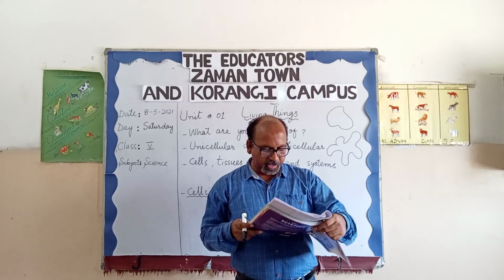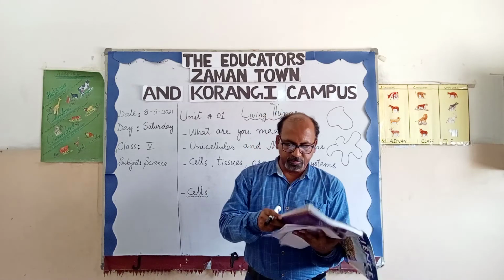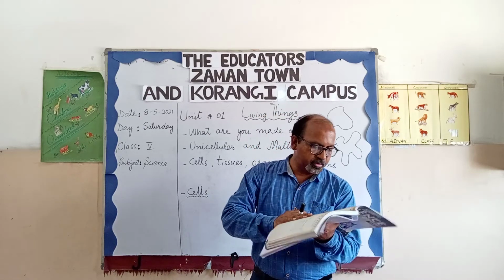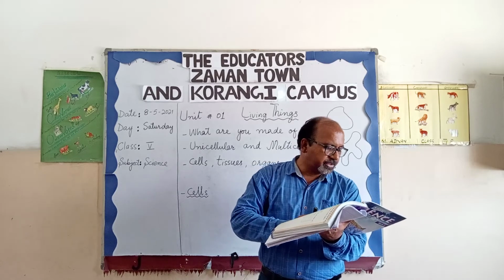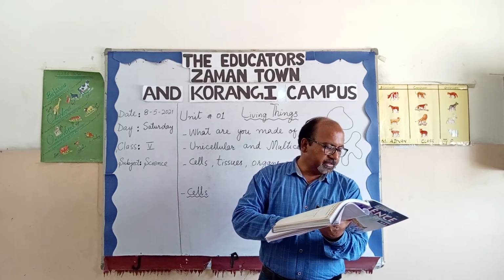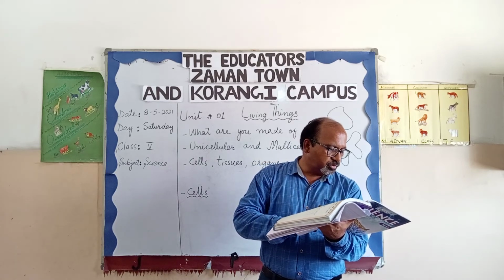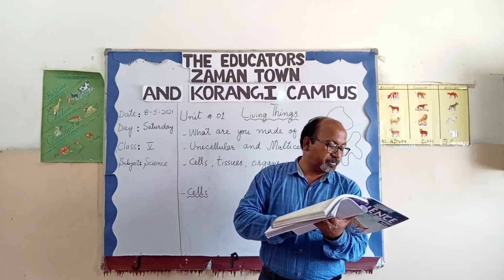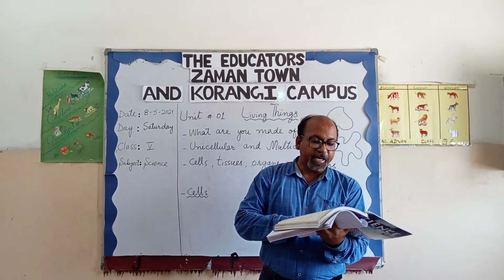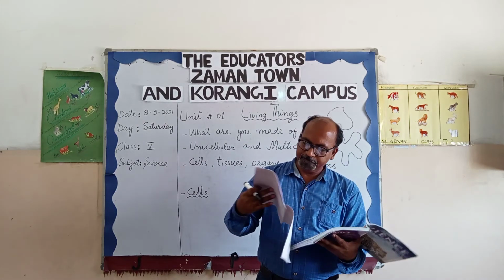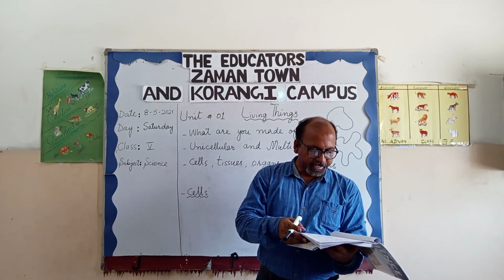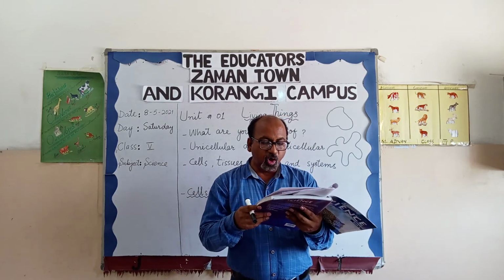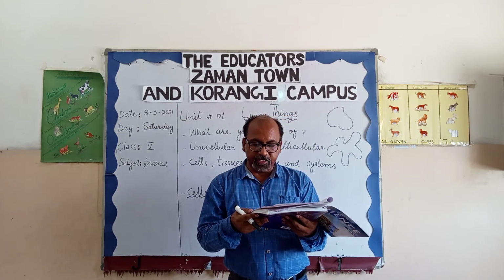Turn your book to page number 8. There is a review. Answer the questions. You are going to do A part, C part and D part of question number 1, and next is the second question: how many types of cells are there?